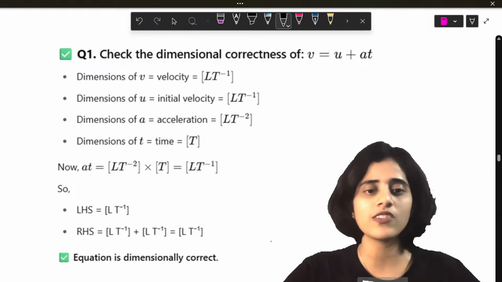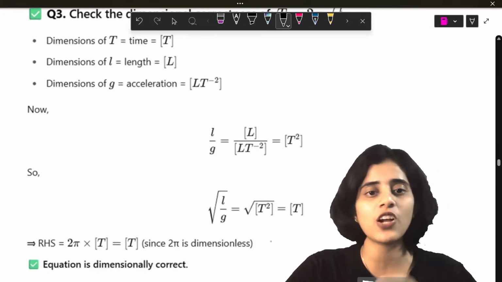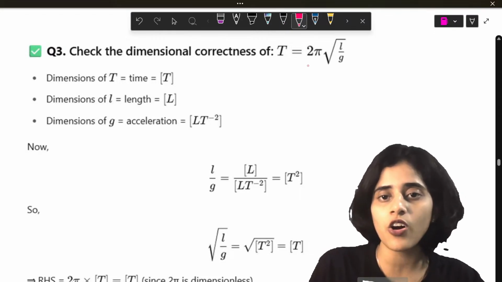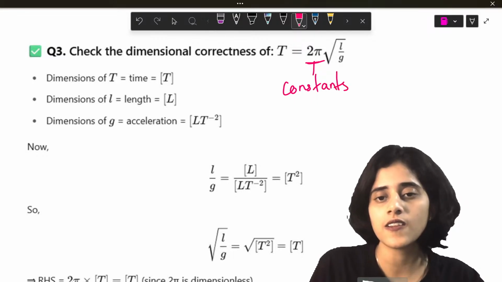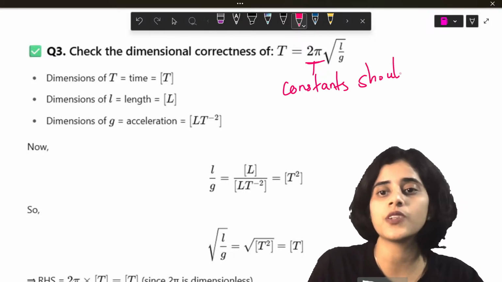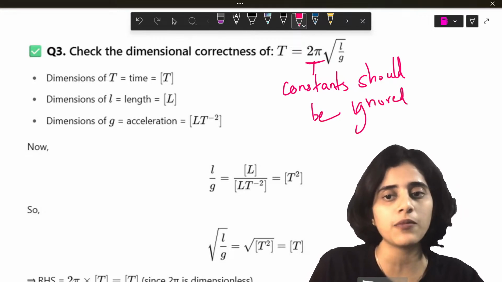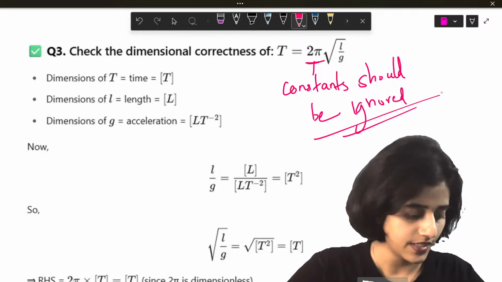I've solved that question here. Okay, I've solved one more question here. See here also students, this 2 pi is a constant. So constants should be ignored. You don't have to consider constants when you are doing dimensions.